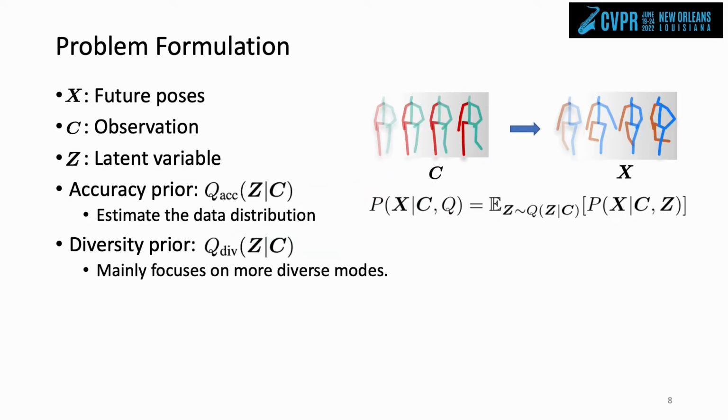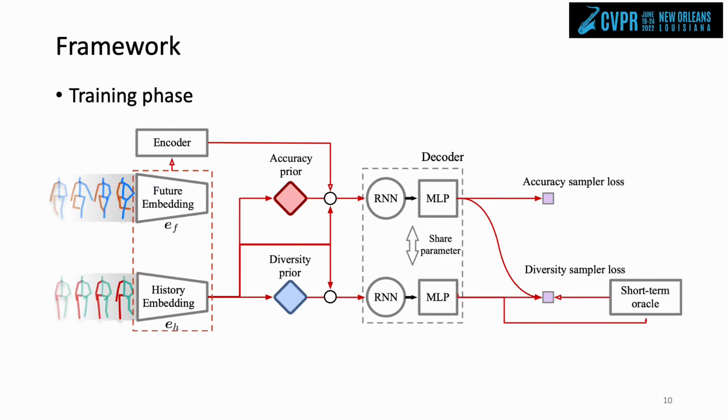Let's see the problem formulation. We intend to estimate the future poses X distribution P given the observation C. J is the latent variable that represents different modes of future poses. In this work, we investigate how to obtain these two prior distributions. Our framework is constructed by a recurrent neural network-based conditional variational autoencoder. We use two different loss functions during the training phase to update the accuracy prior and the diversity prior separately.